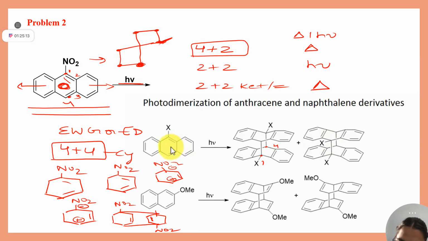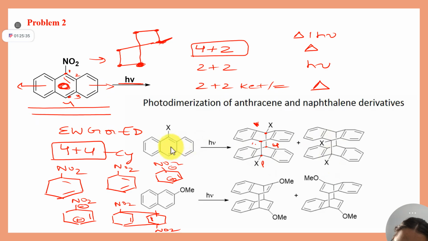Carbon number one. This is your carbon number four. It is visible, right? This is your carbon number 1, and this is your carbon number 4.